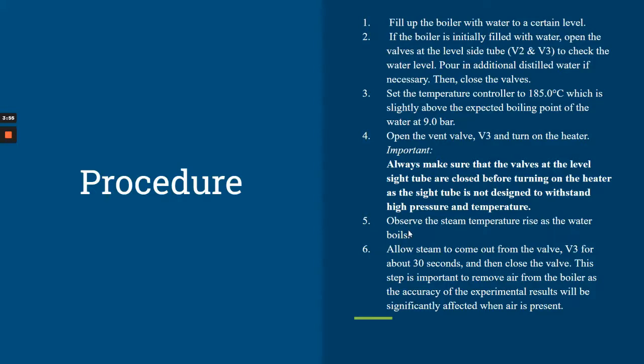And then observe the steam temperature rise as the water boils. Allow steam to come out from the vent valve briefly, for about 30 seconds, and then close the valve. This step is important to remove air from the boiler, as the accuracy of the experiment results will be adversely affected when air is present.